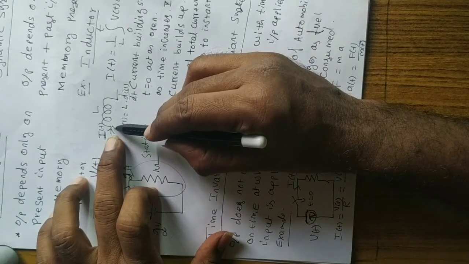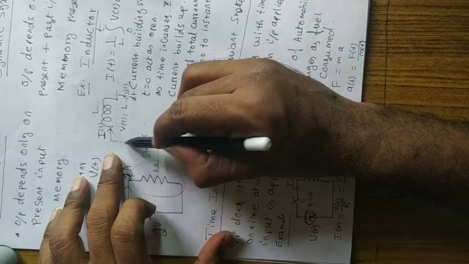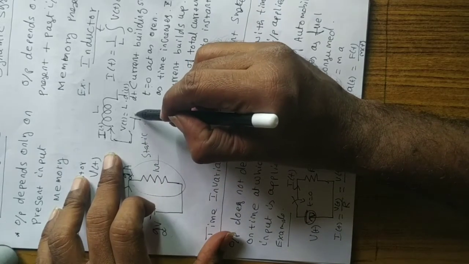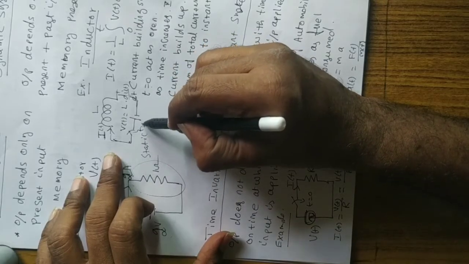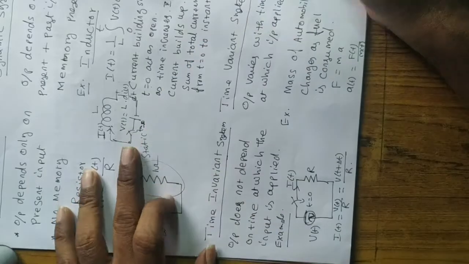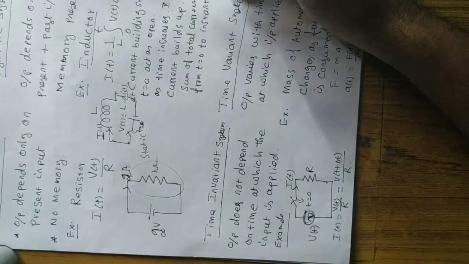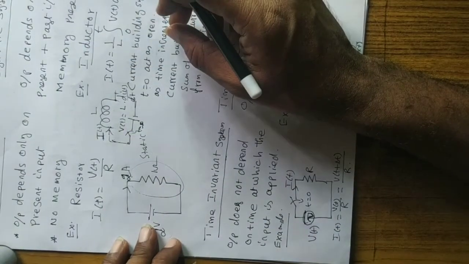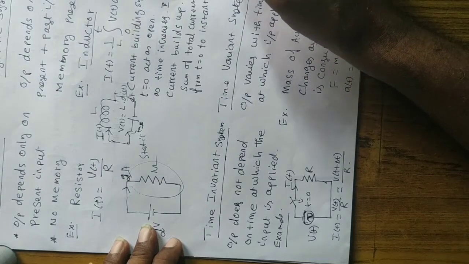That means at the initial time t equal to 0, when you connect a DC source here and close the switch, it acts as an open circuit, and since it is an open circuit, the entire voltage will be across the inductor, no current flows through the inductor. At t equal to 0 no current flows through the inductor.